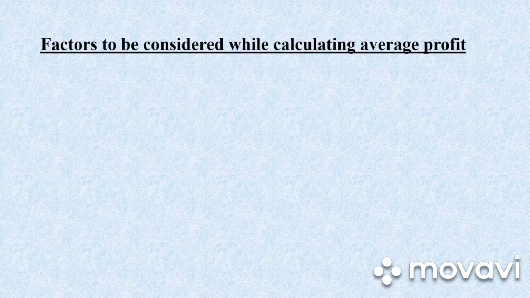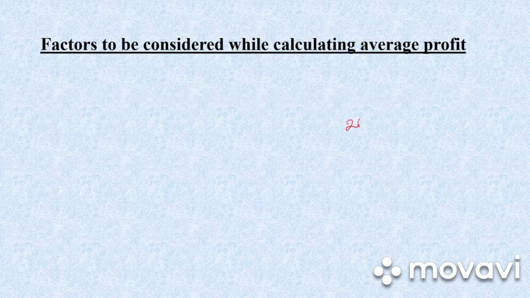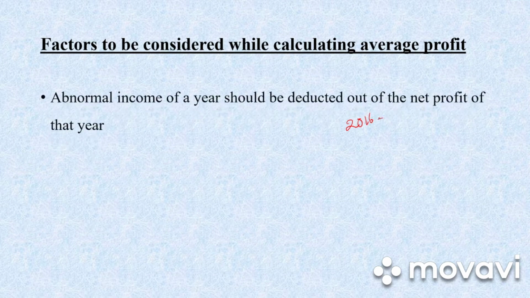So what are the factors to be considered while calculating average profit? Abnormal income of the year should be deducted out of the net profit of that year. Say for example, they have given us profit of 2016, that is 20,000, and they have given us the abnormal income. What is abnormal income or loss?